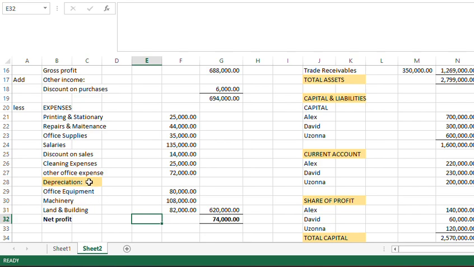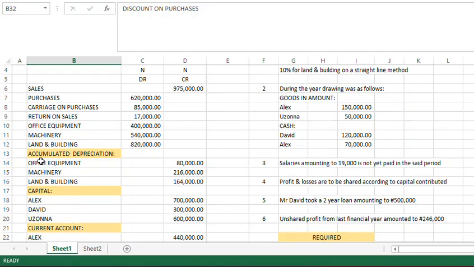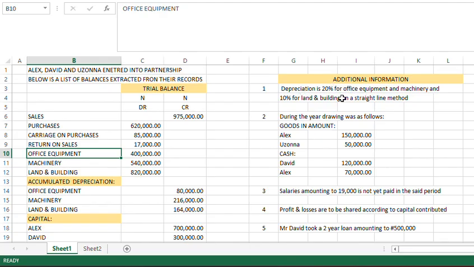Now the three non-current assets, which you know as fixed assets, we have in this question is office equipment, machinery, land and building. Then how do you get the current year depreciation? Remember that the additional information said that depreciation is on a straight line method, which means cost here. See, office equipment, the cost of office equipment is 400,000, and then they said depreciation of office equipment is on 20%. So even if you do 20% of 400,000, still going to give you 80,000.